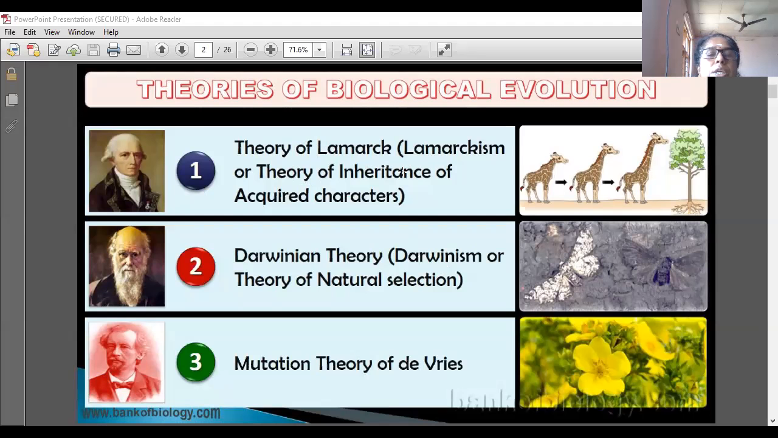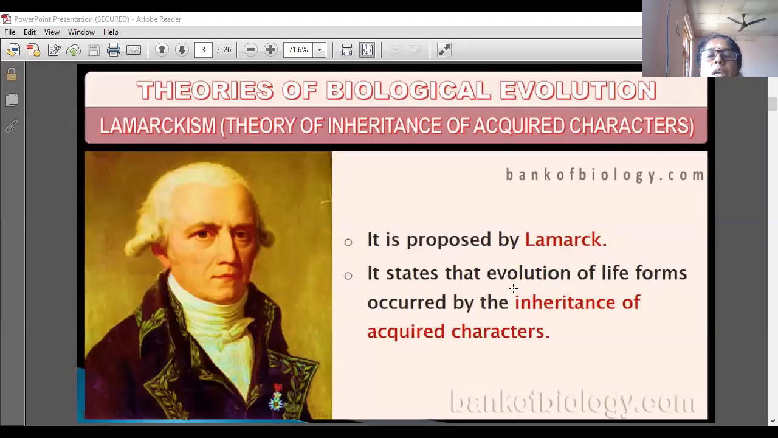The theory of Lamarck is known as Lamarckism. It states that evolution of life forms occurred by the inheritance of acquired characters. It is proposed by Lamarck.